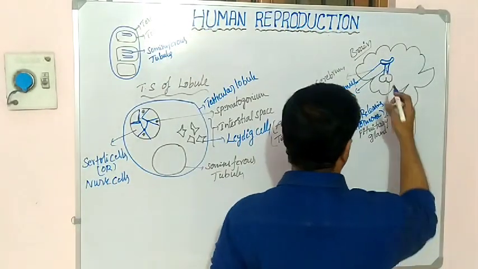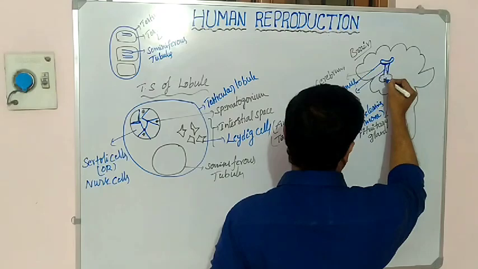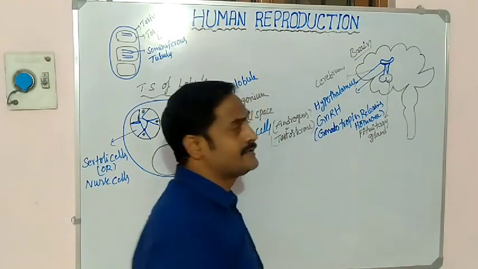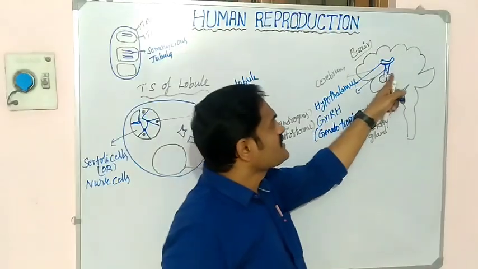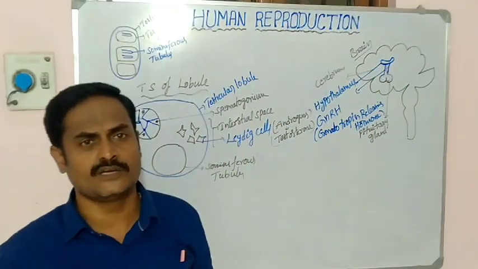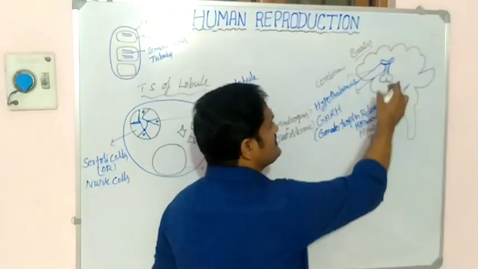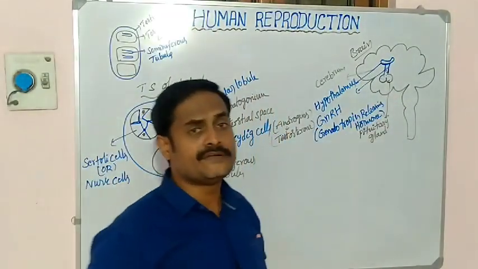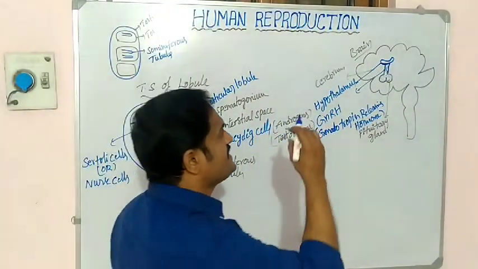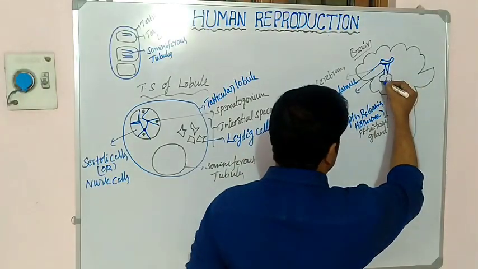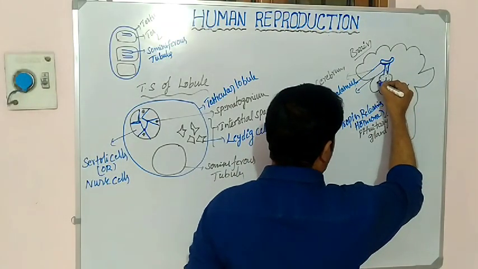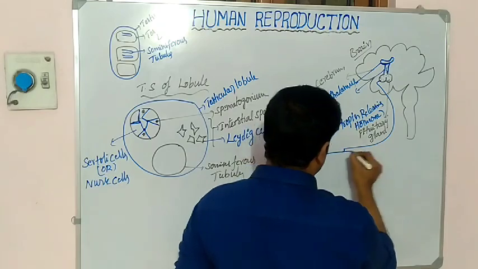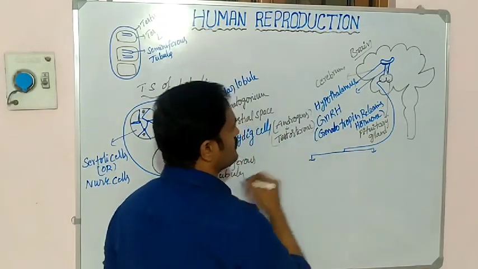The pituitary gland consists of two lobes: one is the anterior pituitary lobe, the second is the posterior pituitary lobe. Once it receives the GnRH, the anterior pituitary lobe starts to release two hormones.